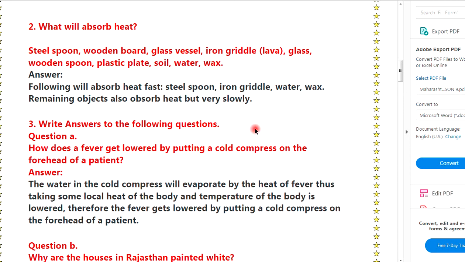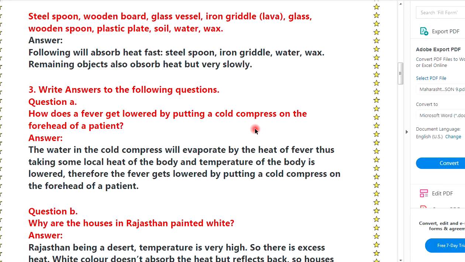Second, which will absorb heat? Steel spoon, wooden board, glass vessel, iron griddle, glass, wooden spoon, plastic plate, soil, water, wax. Answer. The following will absorb heat fast: steel spoon, iron griddle, water, wax. The remaining objects also absorb heat but very slowly.